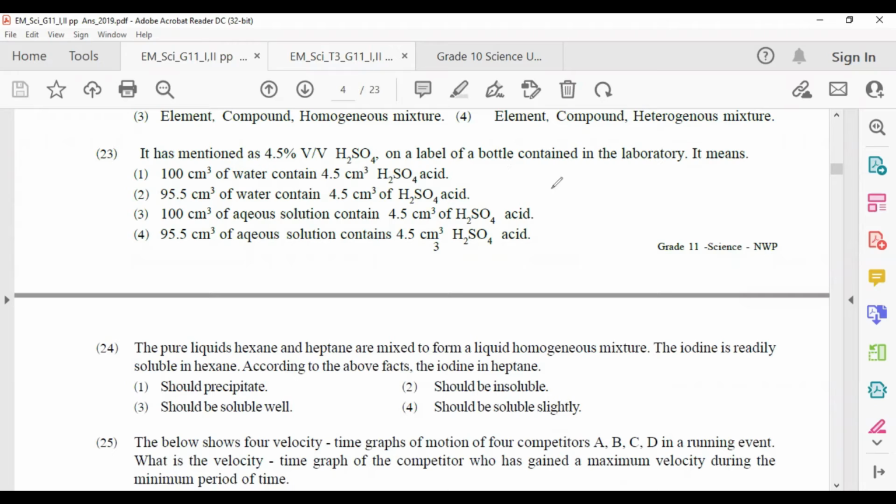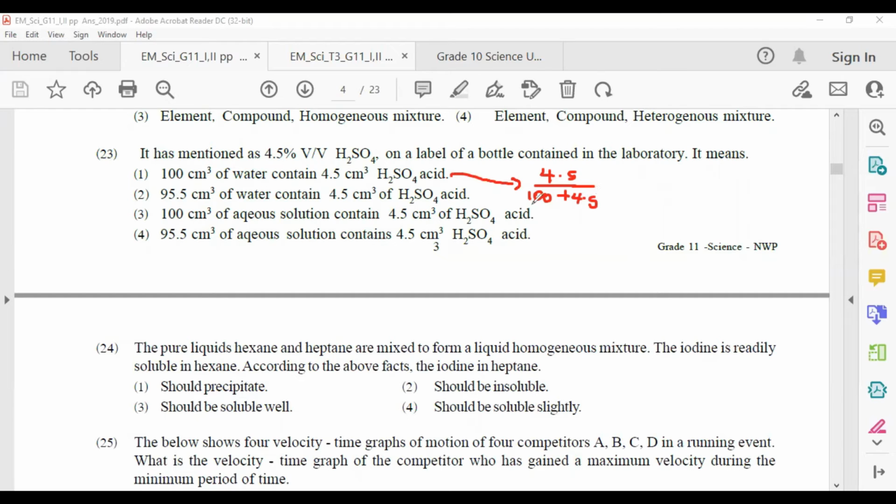Then in the volume ratio, you put the sulfuric acid content in the upper part and divide it by the total volume. Total volume is 100 plus 4.5. That means the total mixture is made by dissolving the H2SO4 in the water. So from the first answer, you can take the volume ratio, this one.